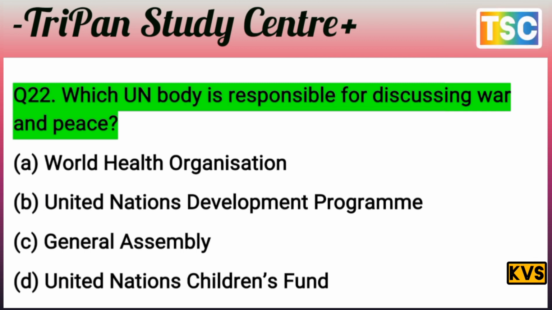You know that the question is clear here. Which UN body is responsible for discussion of war and peace? United Nations Development Program, or General Assembly? General Assembly is the correct answer here. It means C is the correct answer for this question. You know that's important here. The General Assembly, the UN body, is responsible for the discussion of war and peace. That's important here. And let's see the next question here.